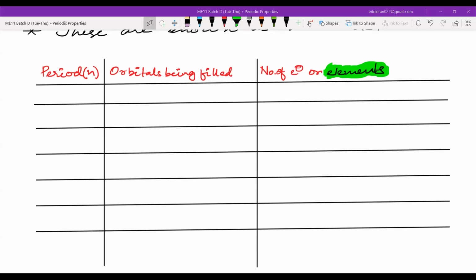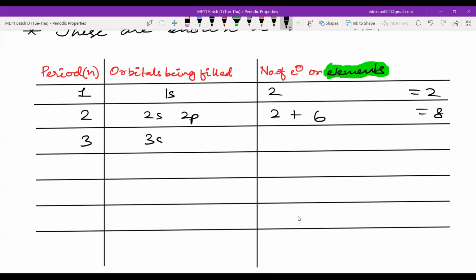You guys can also start writing this because you have all the information. I will be highlighting it. First of all, we have period number 1. In this, the orbital filled is 1s. Number of electrons or elements is 2. Then you will have the second period. In this, you will be filling 2s and 2p. Number of electrons in s is 2, plus in p is 6. That will be equal to 8 elements.